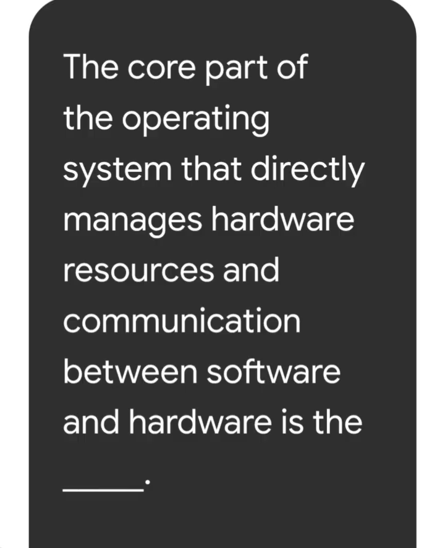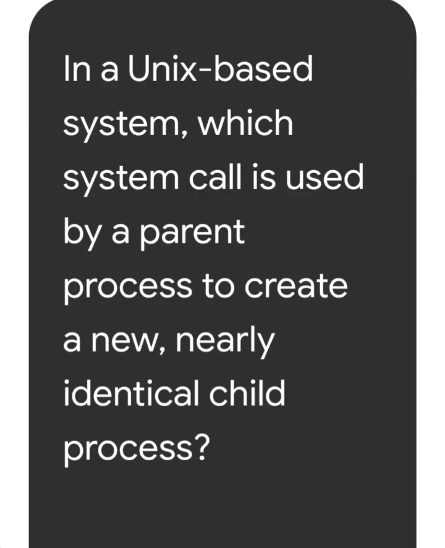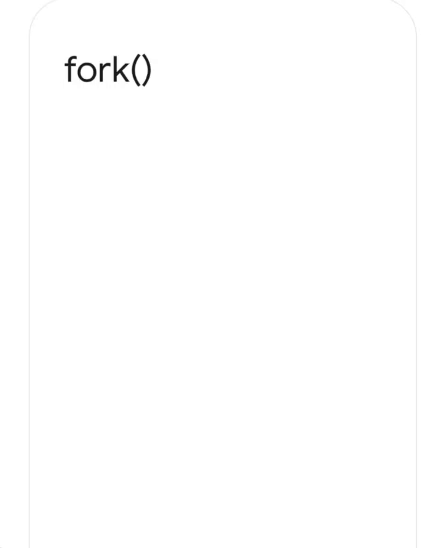Next question, the core part of the operating system that directly manages hardware resources and communication between software and hardware is the kernel. Next question, in a Unix based system, which system call is used by a parent process to create a new nearly identical child process? Its answer is fork. Next question,